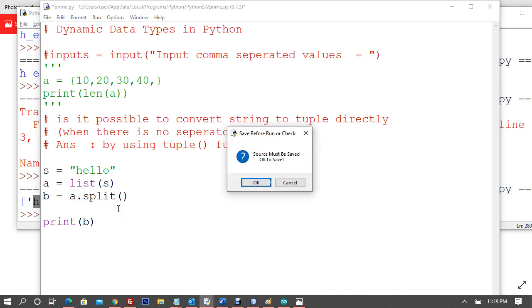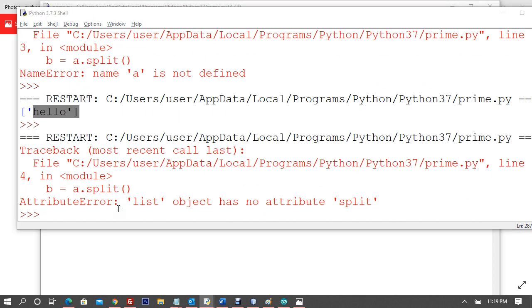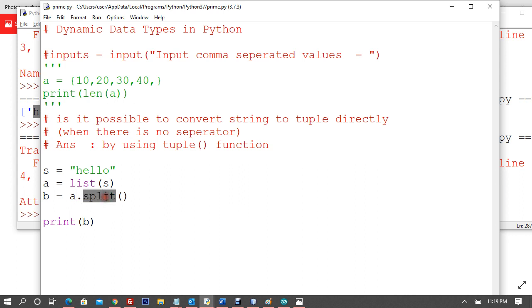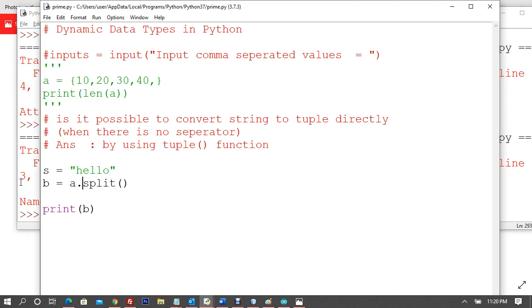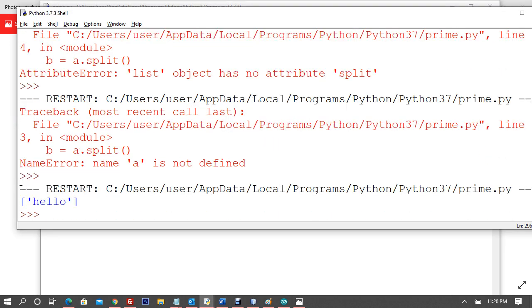So if I call split with A, what is going to happen? It does not have any attribute known as split. So split is basically with strings, as it separates, right? What else is there? I should be able to split on the basis of conditions as well. So A is equal to list of A, split, and then B. Let me see. Yeah, it splits. S dot split, yeah, split, right?